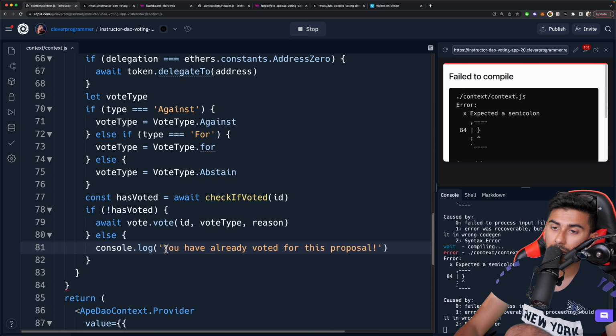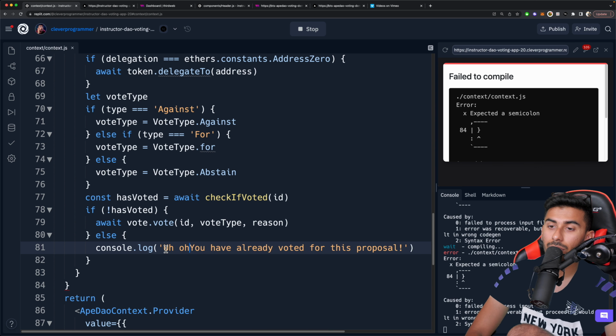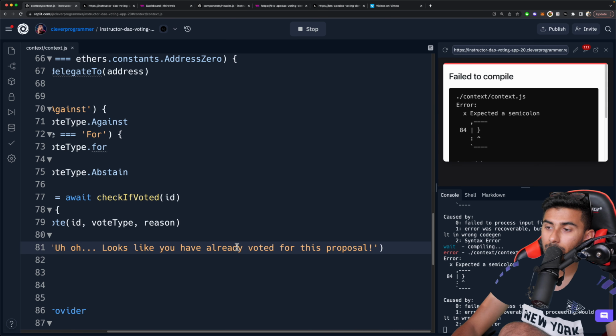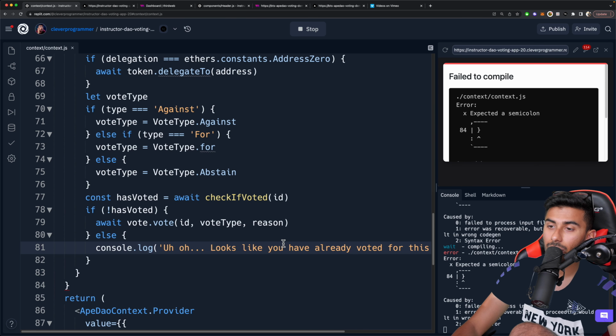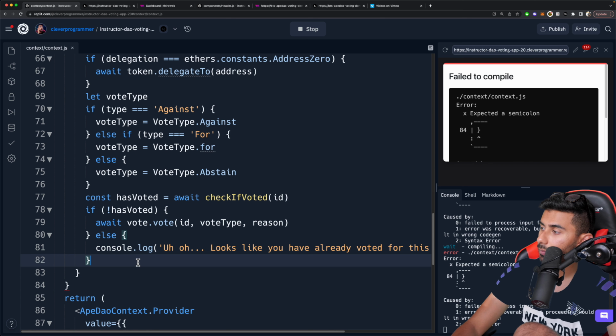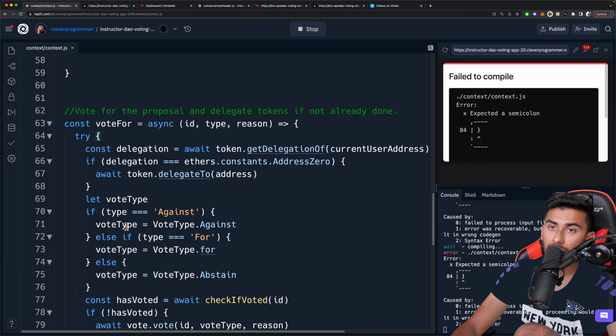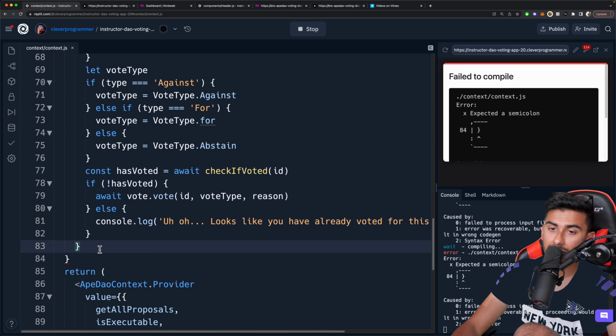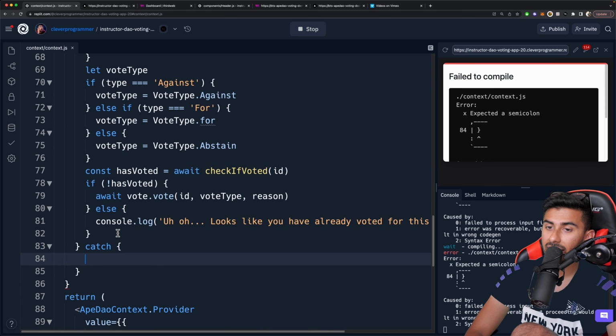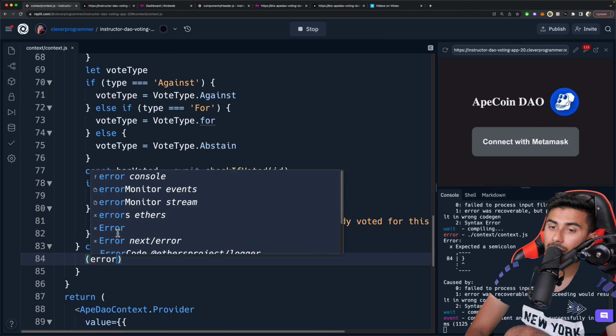Okay, and we can even make it fun. We can say, looks like you have already voted for this proposal. If you have already voted, it will detect that with this. Then at the end of all of this try catch block, we're going to go ahead and say catch, and we'll say error.